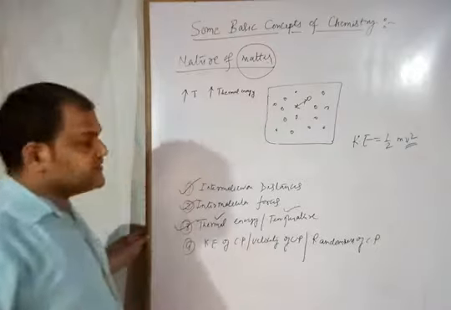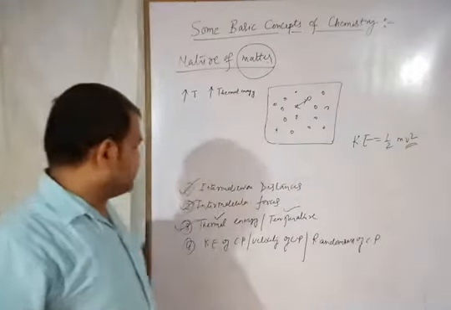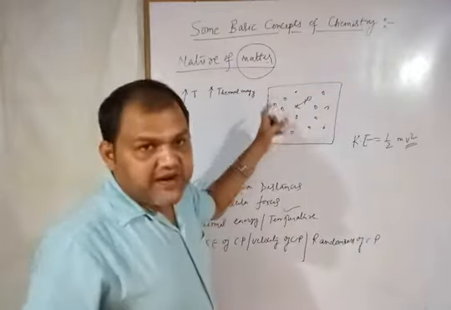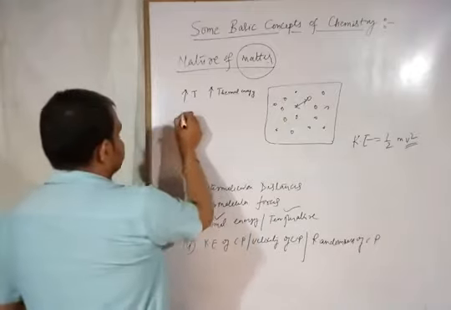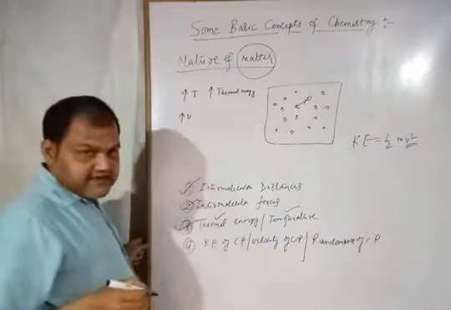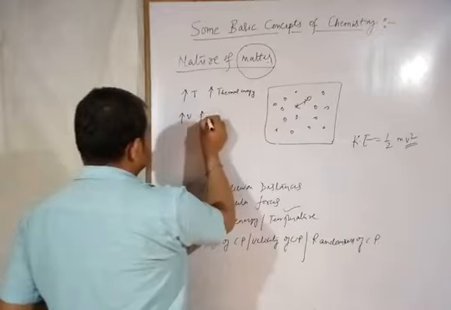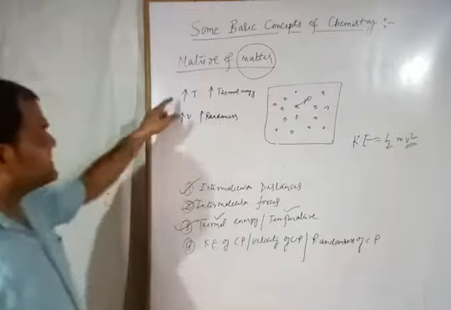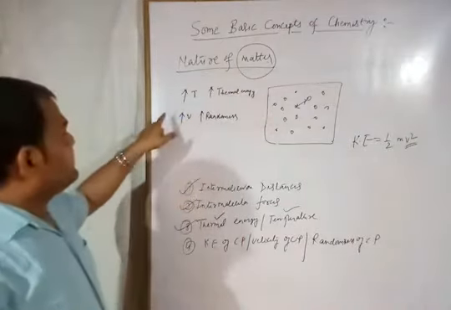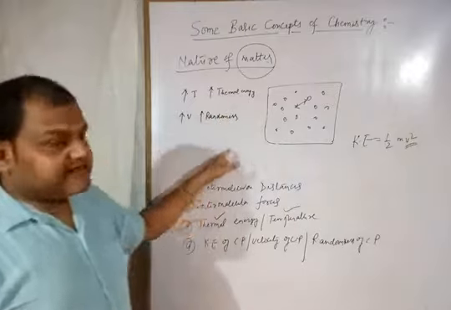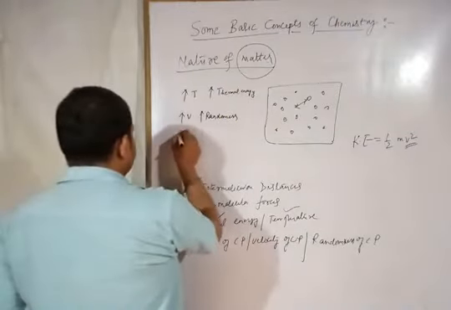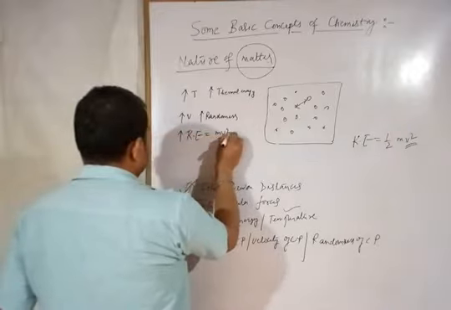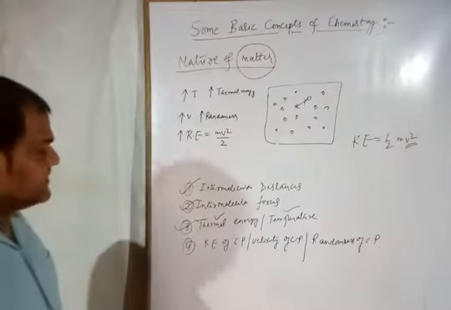On increasing temperature, thermal energy will increase, and when temperature increases, the randomization of the particles will also increase. You can say the velocity of the constituent particles will also increase, or randomness will also increase, and ultimately the kinetic energy of the particle, that is mv square by 2, will also increase.